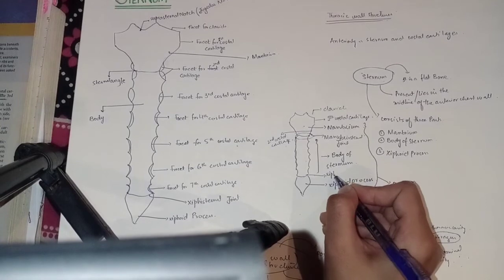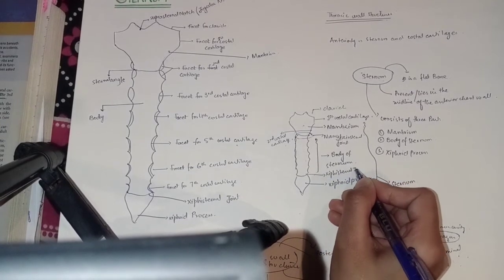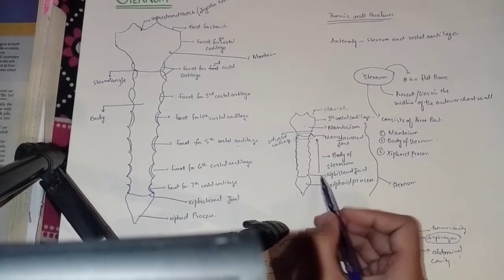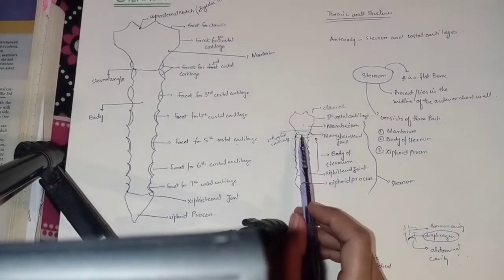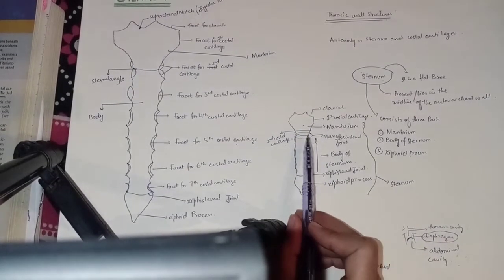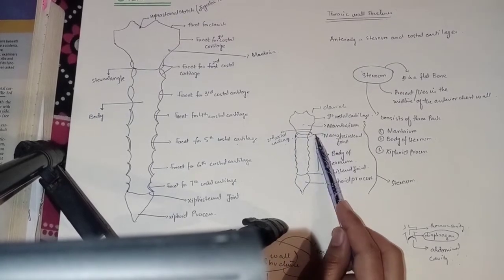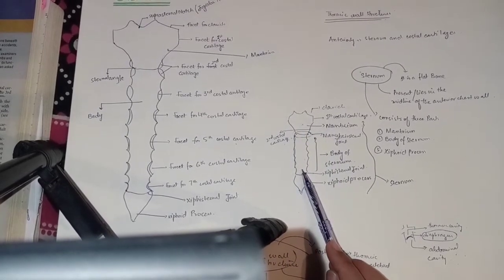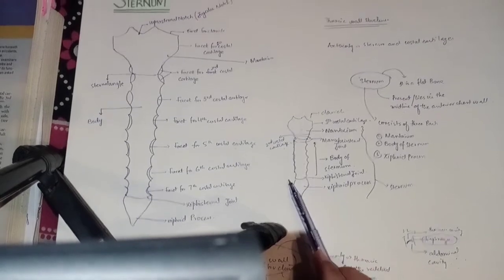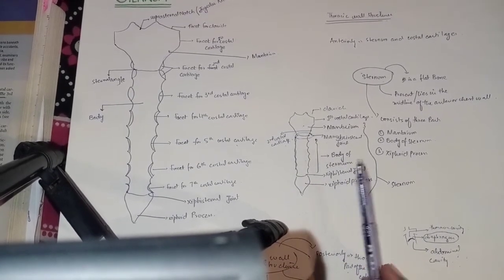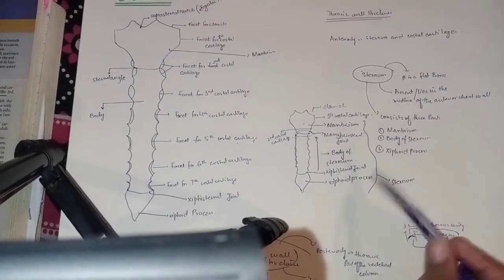So here the xiphisternal joint is present. When we talk about the body of the sternum, it articulates above with the manubrium at the manubriosternal joint, and below with the xiphoid process through the xiphisternal joint, and each side is articulated with the second to 7th costal cartilages. So the body of the sternum gives attachment to the second, third, fourth, fifth, sixth and 7th costal cartilages.